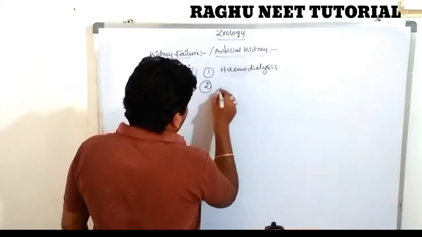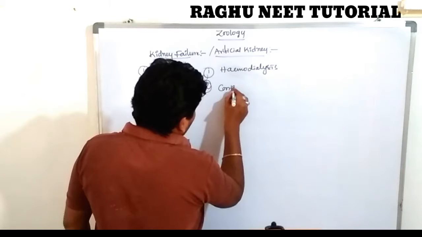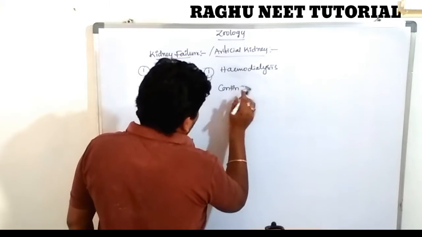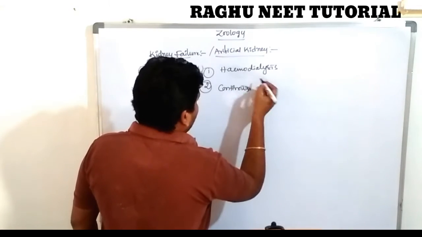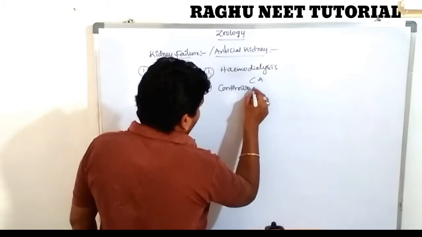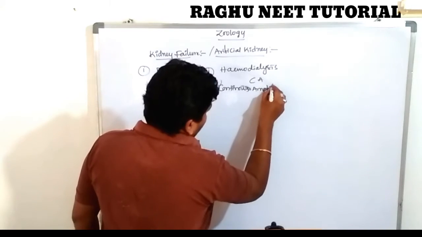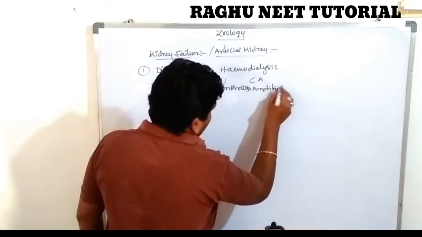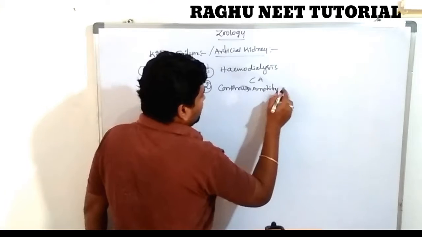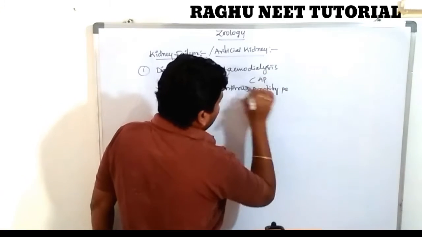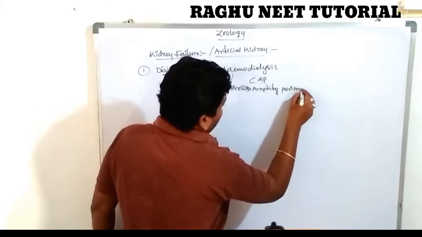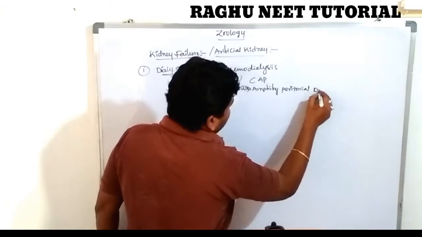Second one is continuous ambulatory peritoneal dialysis.